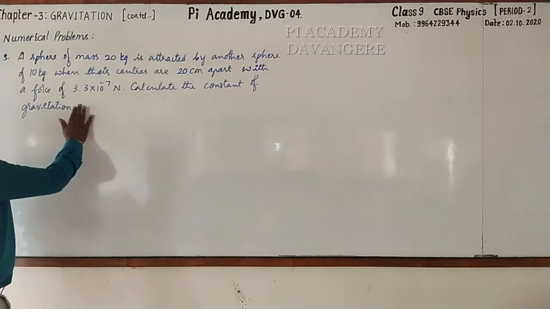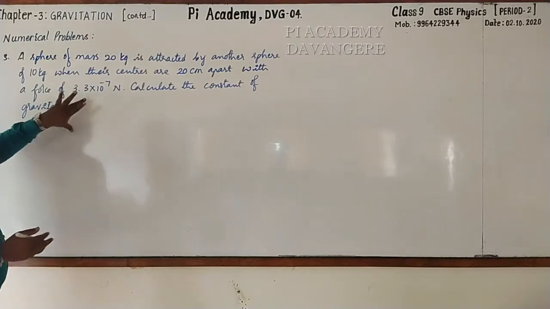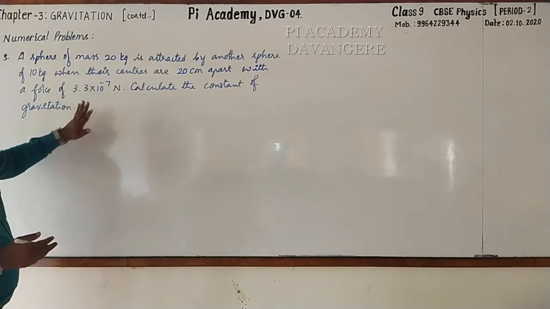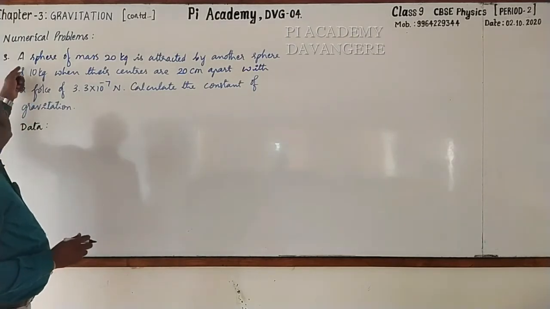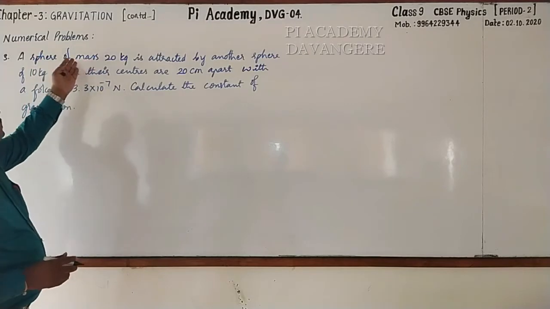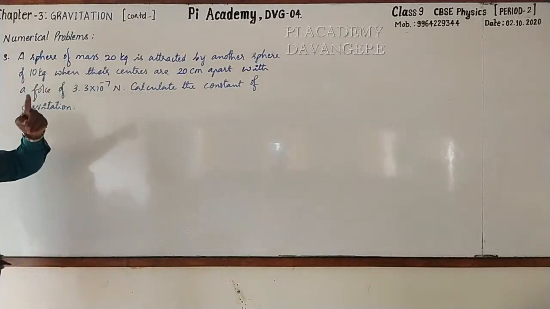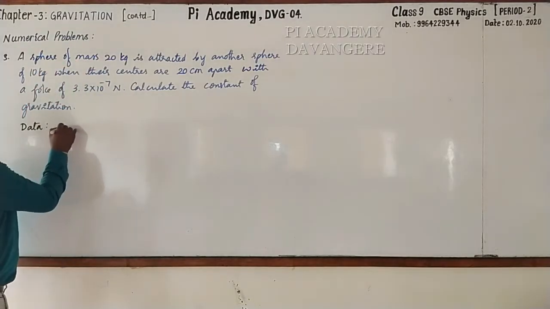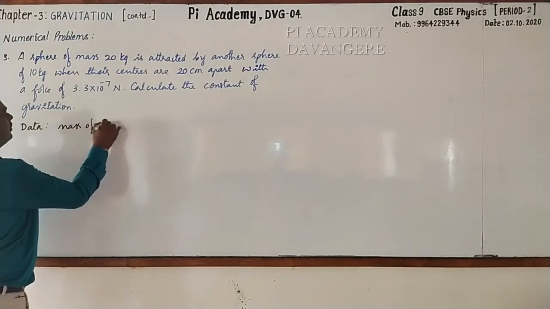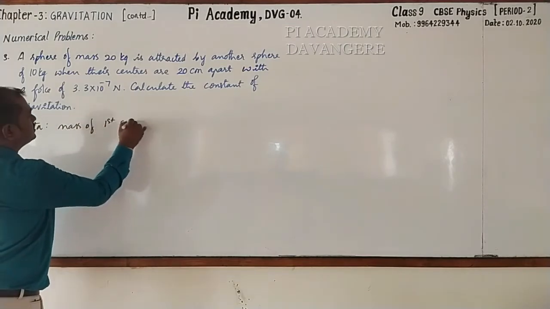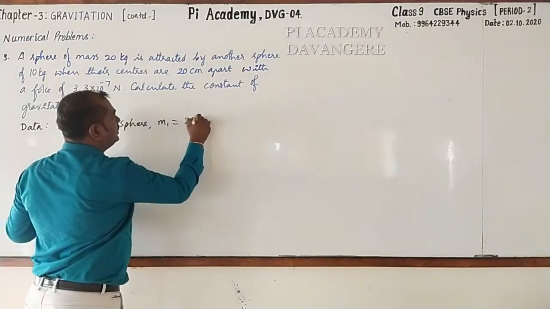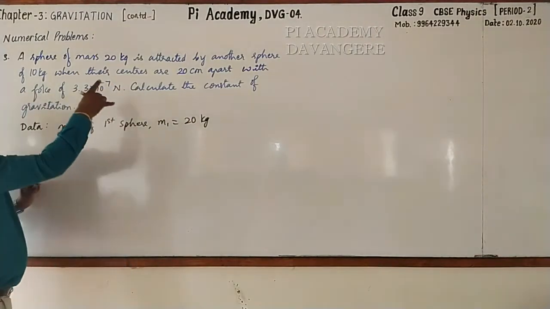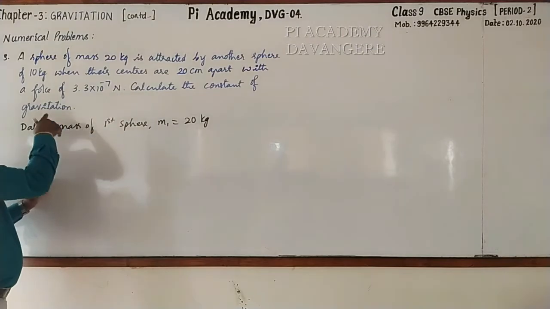Okay, dear students, now pausing the video, you just go for copying this statement. After that, you may start writing the data with me. In data, let me write the mass of first sphere. You may call it as M1, which is equal to 20 kg, is attracted by another sphere, the second sphere.